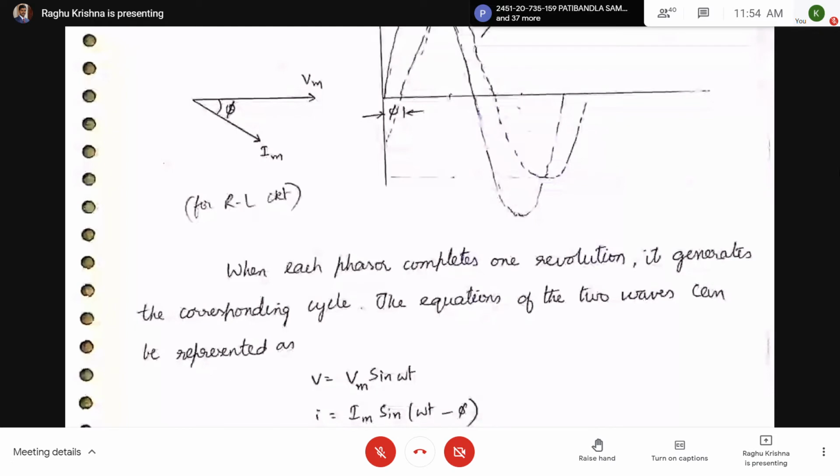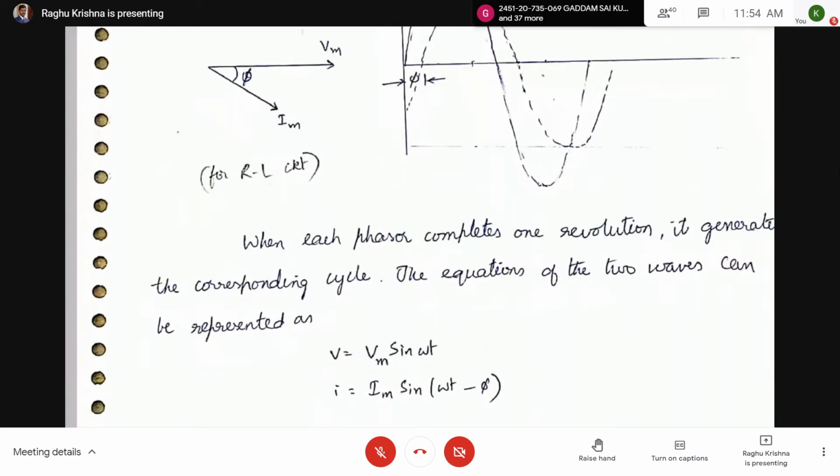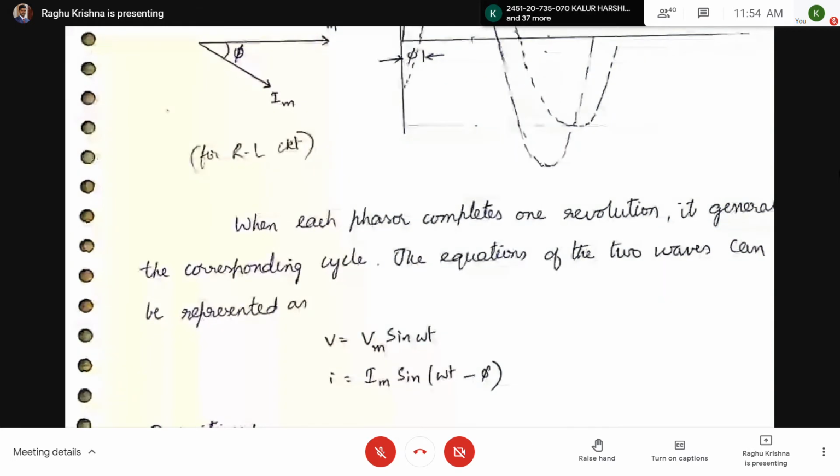Now when each phasor completes one revolution, it generates the corresponding cycle. From this you can see that when each phasor completes one revolution, we get one cycle of the waveform. Now let us represent the equations. From the diagram, V equal to Vm sin omega t. But what about I? I equal to Im sin(omega t minus phi).